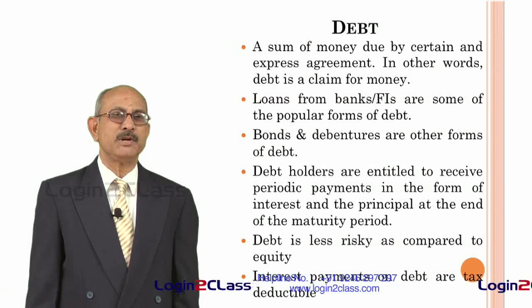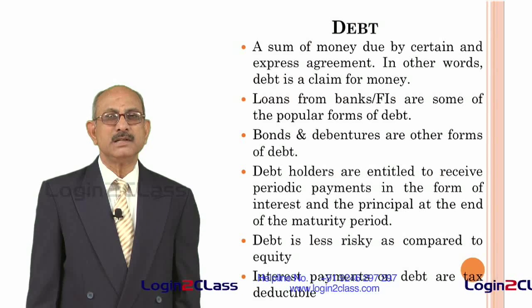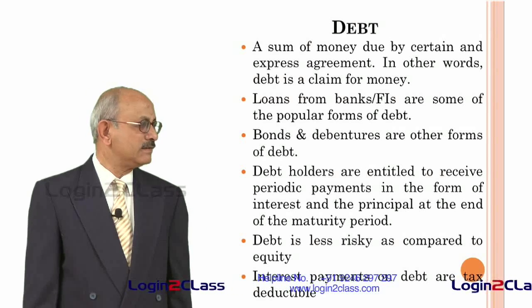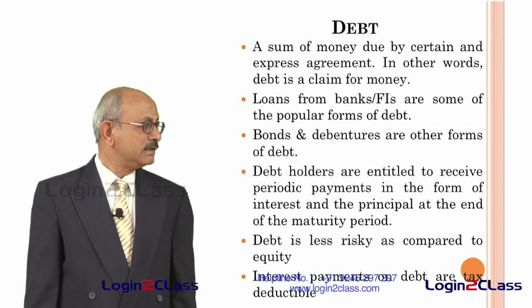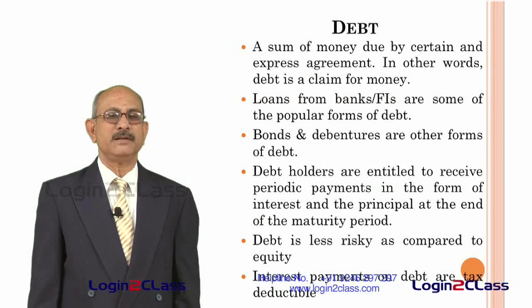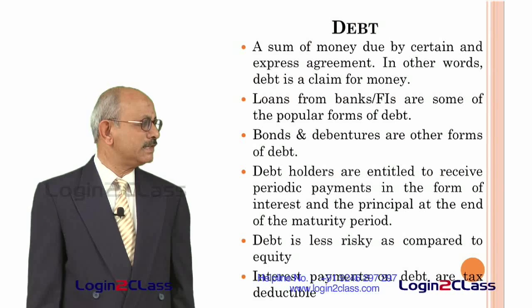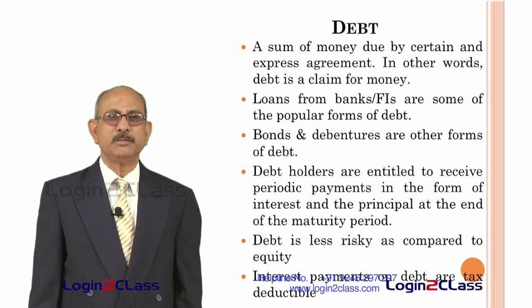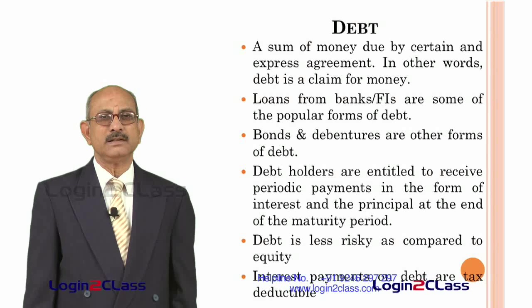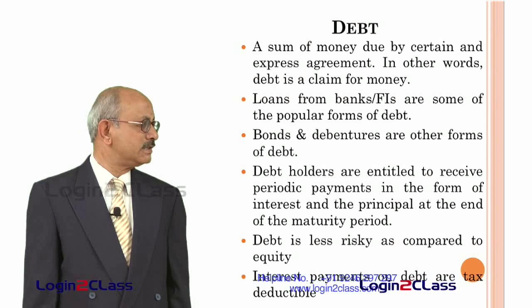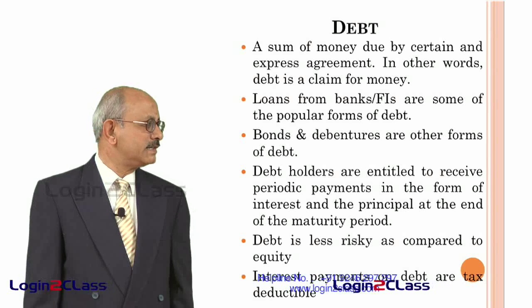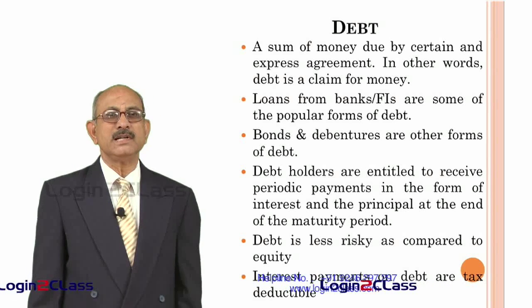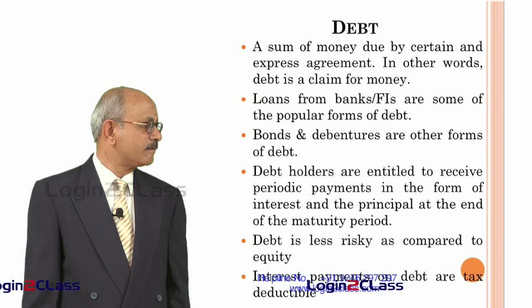Moreover, such payments are tax deductible, that means the entity gets the advantage of taxation on the interest they pay, unlike the dividends they pay on equity. And equity shareholders always have high expectations because of the risk they take. So the cost of equity is generally considered to be higher than the cost of debt, and therefore debt is considered preferable in some respects to equity.